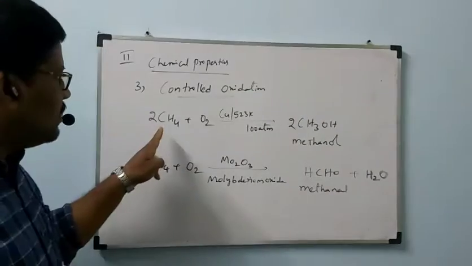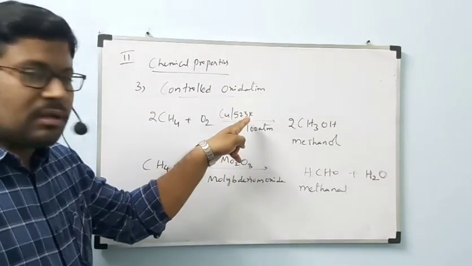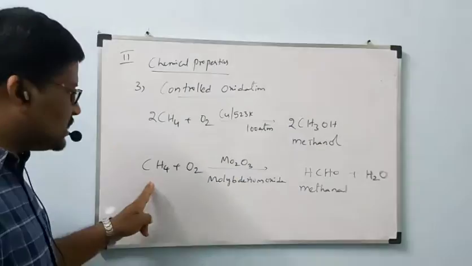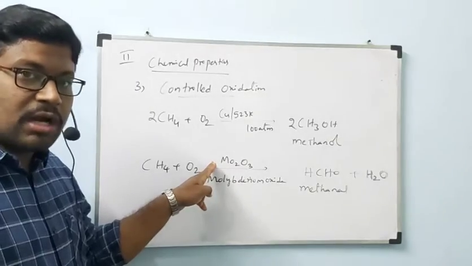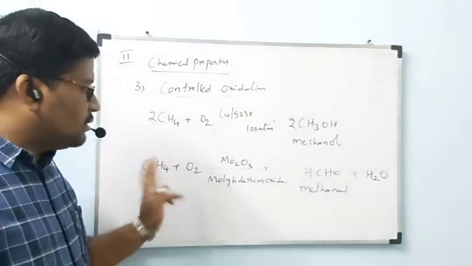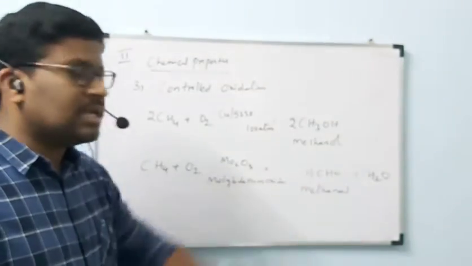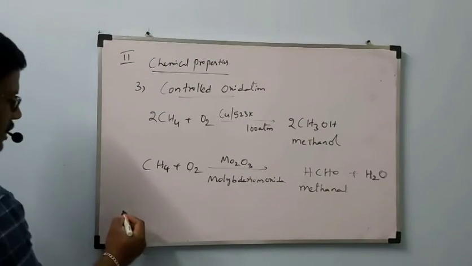Okay, one more time. CH4 reacts with oxygen in presence of copper at 523 Kelvin and 100 atmospheres, we will get methanol. CH4 reacts with O2 in presence of catalyst MO2O3, molybdenum oxide. Okay, it will undergo oxidation. These two undergo reaction to form the products plus H2O. Okay, next one more reaction.